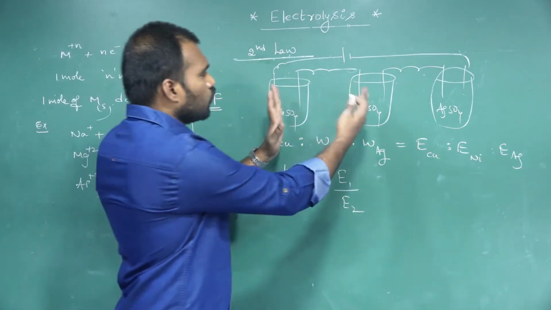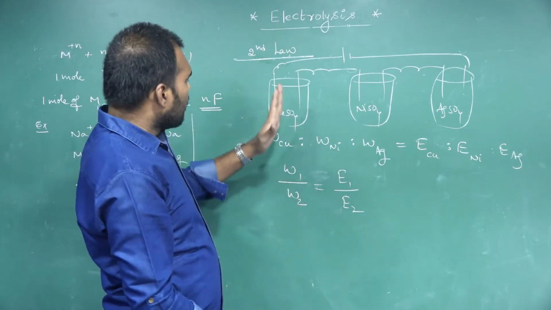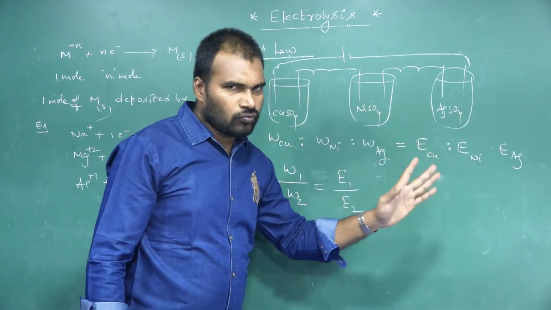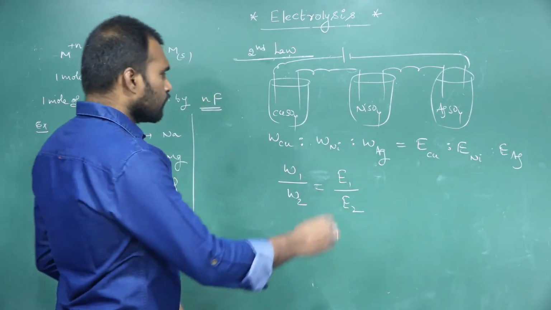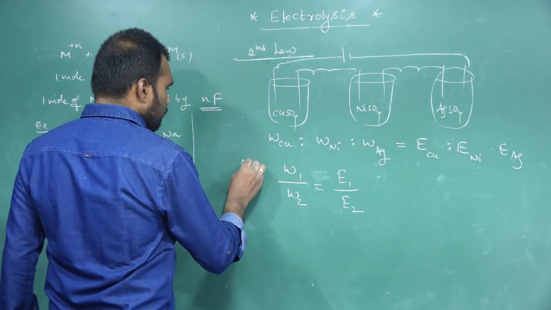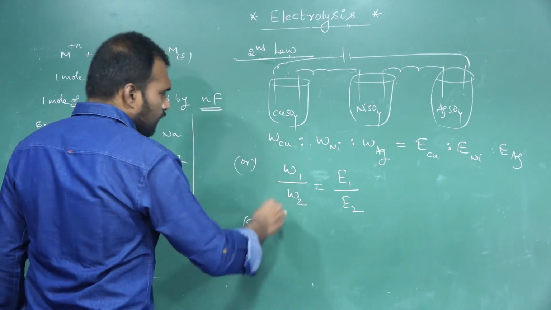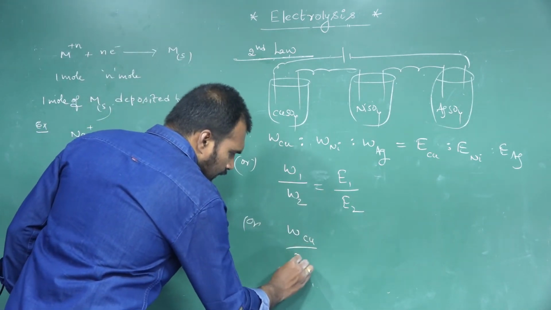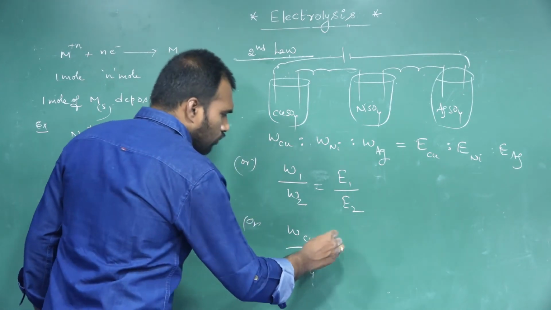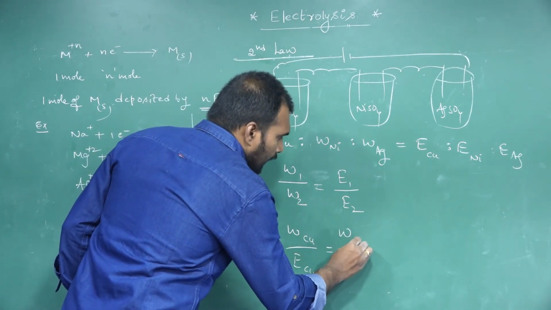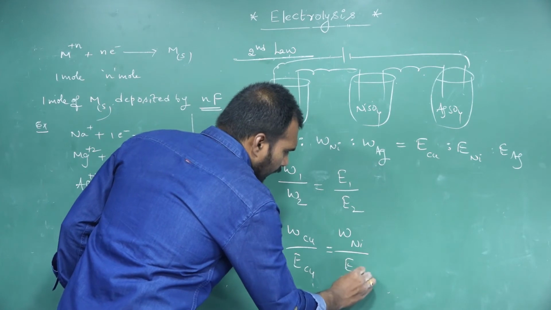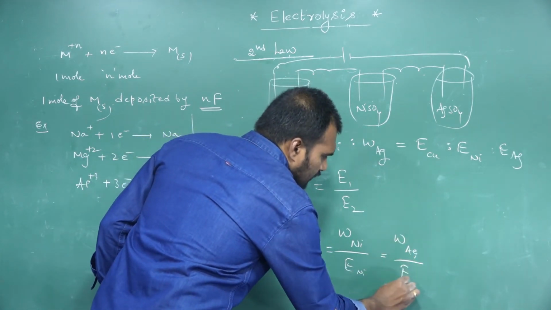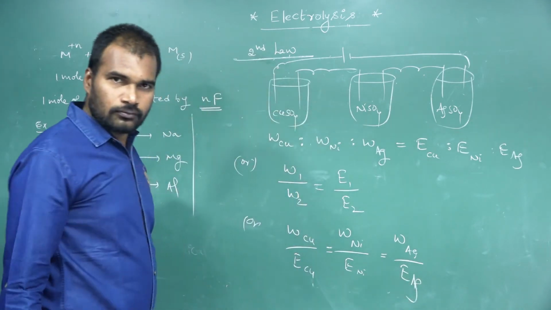Likewise, we can write W Cu by E Cu is equal to W Ni by E Ni is equal to W Ag by E Ag.